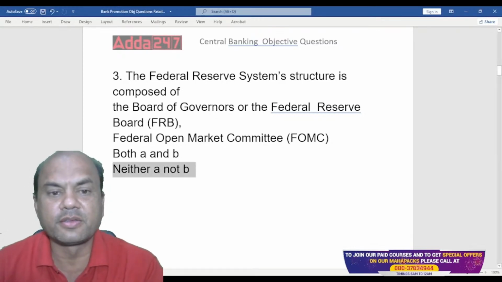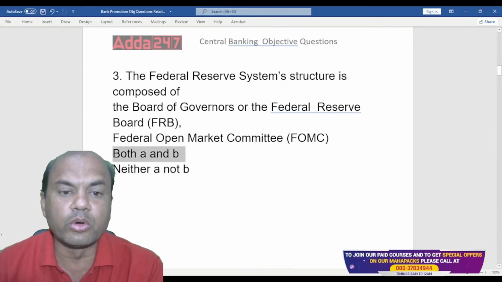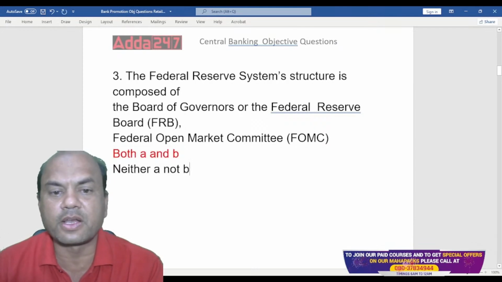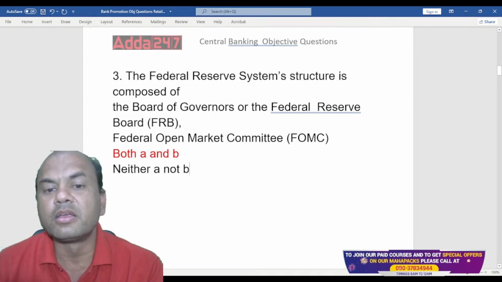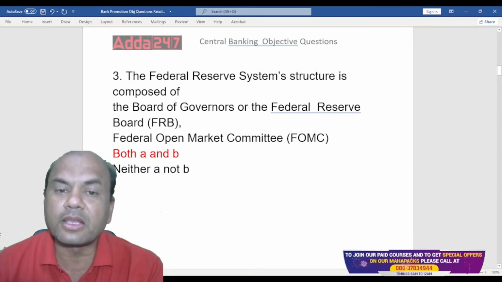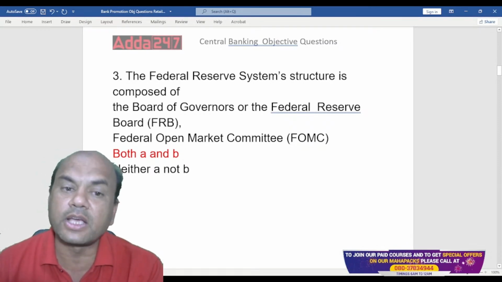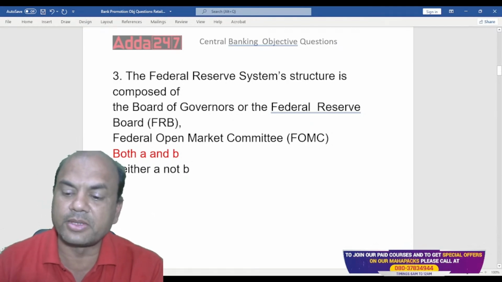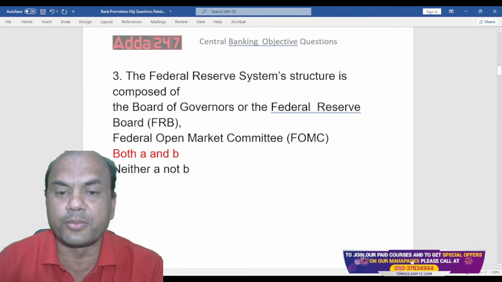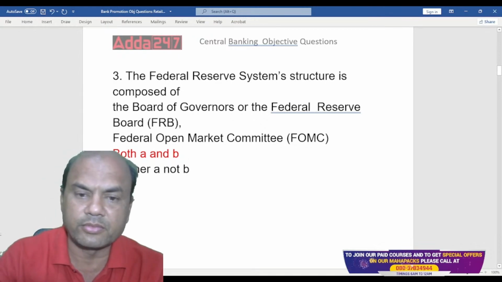The answer is both A and B. See here, both of these form part of the Federal Reserve structure: the Board of Governors or the Federal Reserve Board, and second, the FOMC, Federal Open Market Committee. We also have similar lines in our RBI, but we don't have FOMC. We call it a different name.